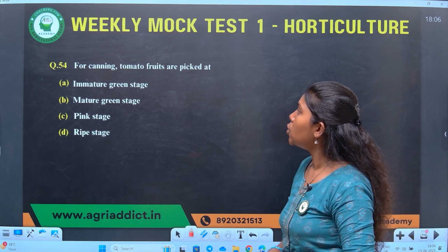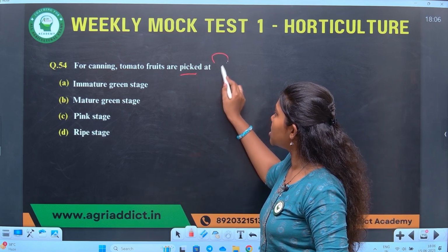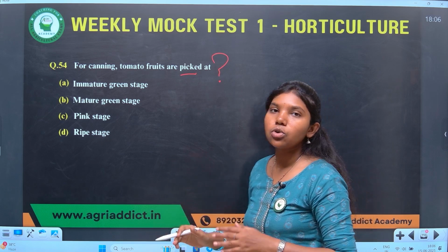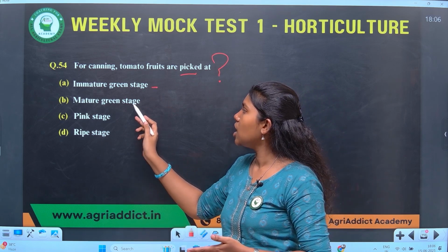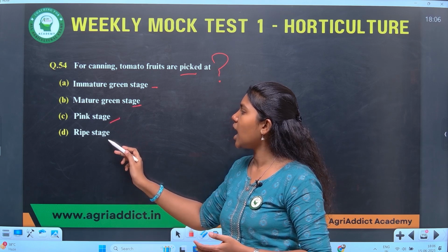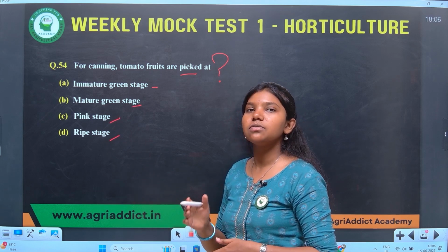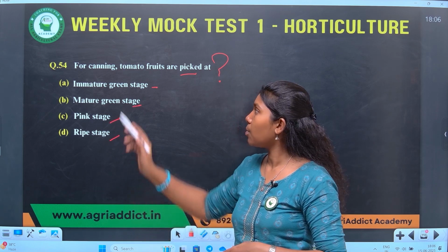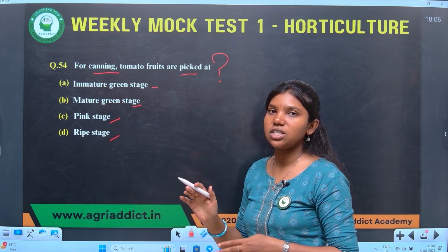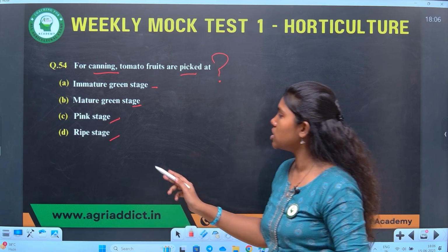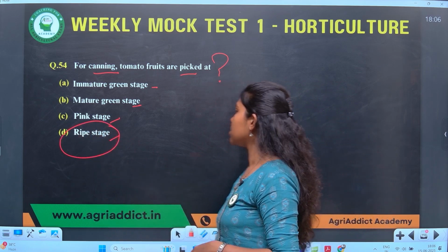For canning, tomato fruits are picked at which stage? You know, for tomato harvesting, there are different stages like immature green stage, mature green stage, pink stage and ripe stage. For different purposes, the vegetable is harvested at different stages. For canning purpose, it is suitable to be harvested at which stage? That's the question. The answer for this question is ripe stage.